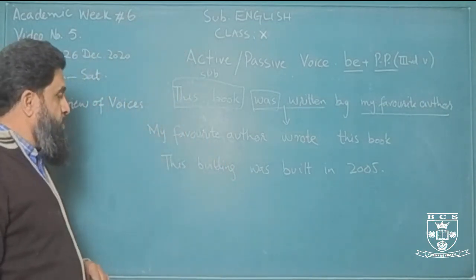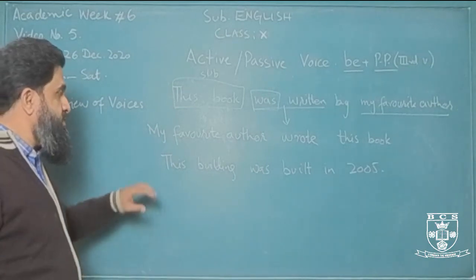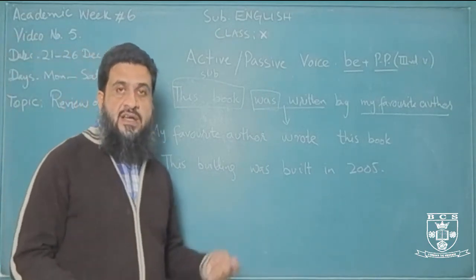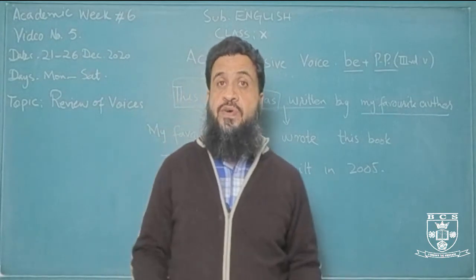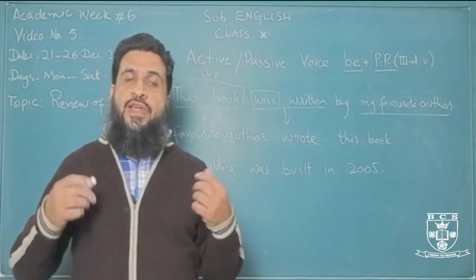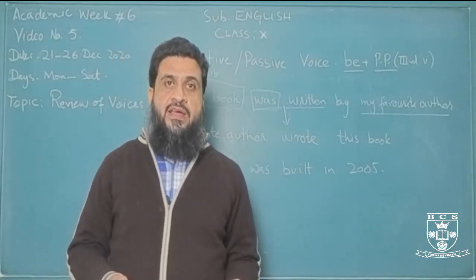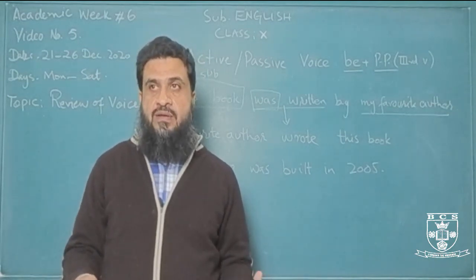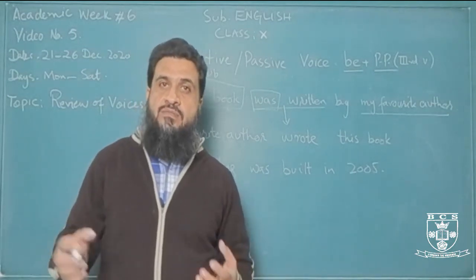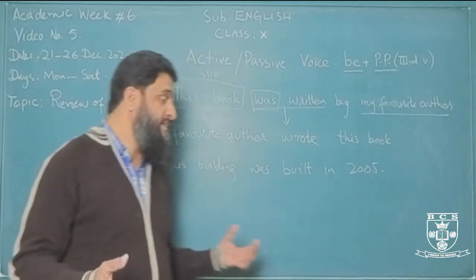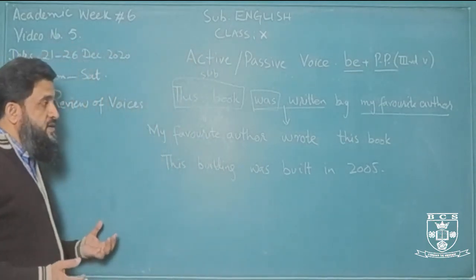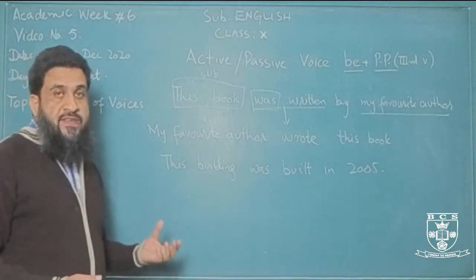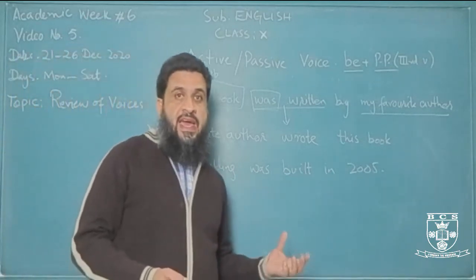So what will we do in that case? Because for an active sentence we must know who performed that action. In that case we normally write some general subject. For example, we know from the context who might have done it, or simply we use they as a subject.